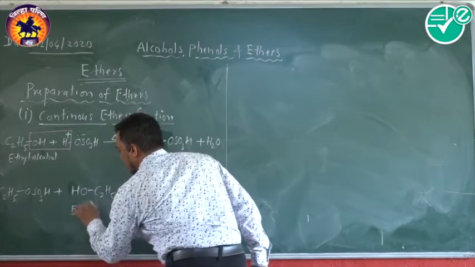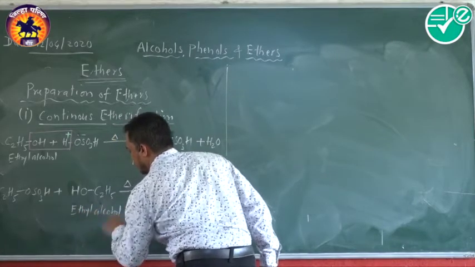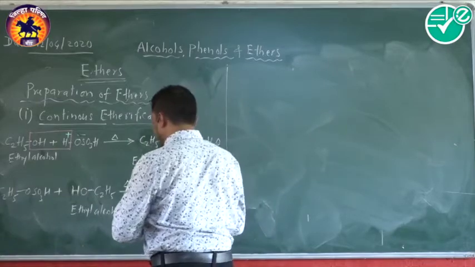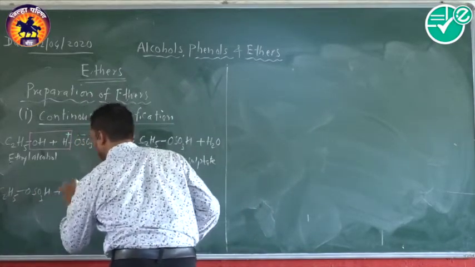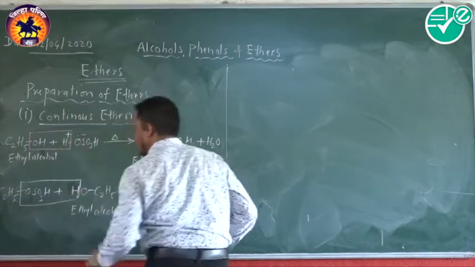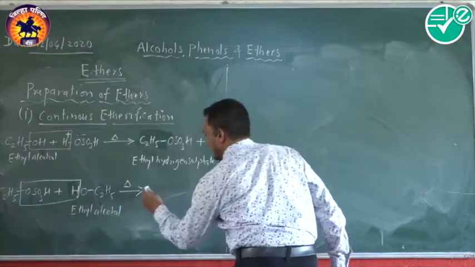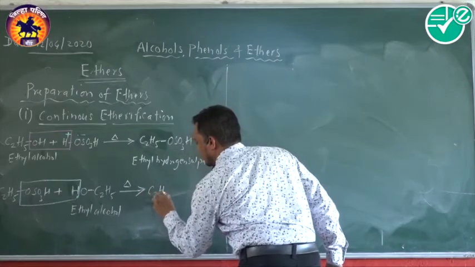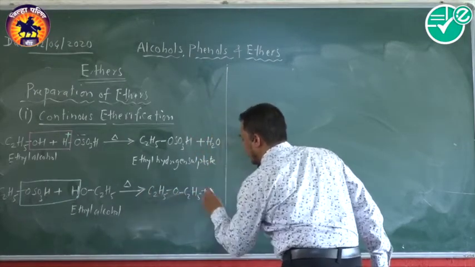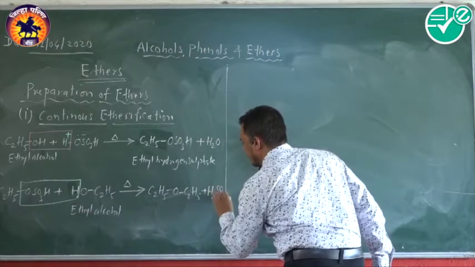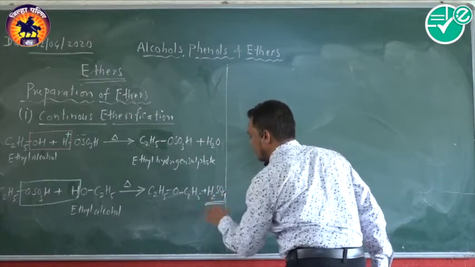with the sulfuric acid. Now here we get the formation of the corresponding diethyl ether, and the sulfuric acid regenerates.